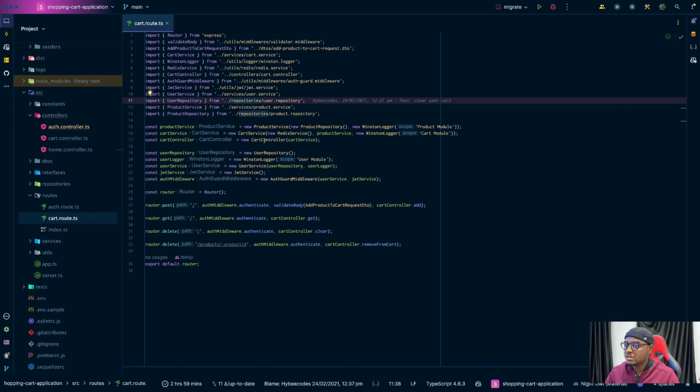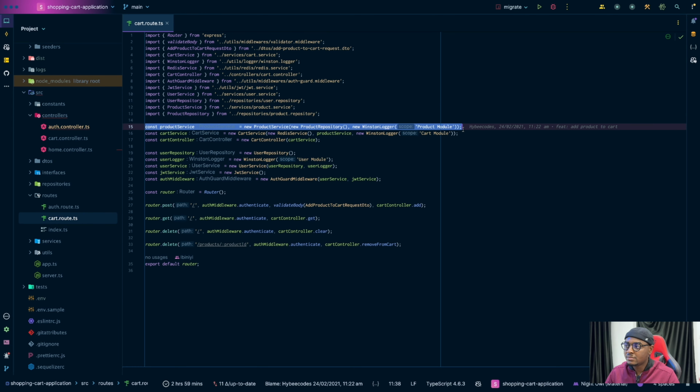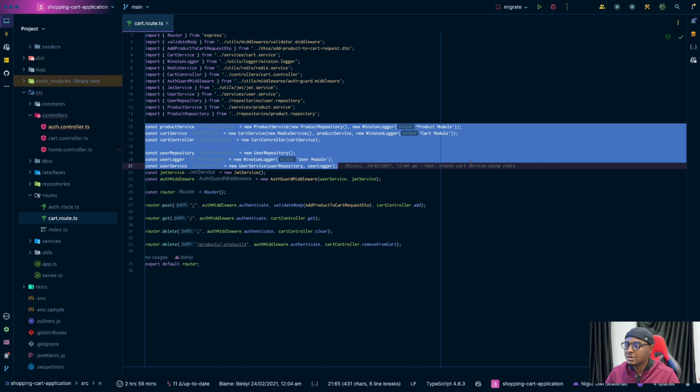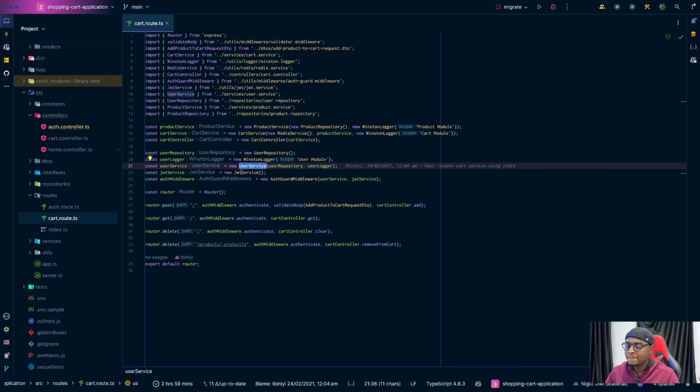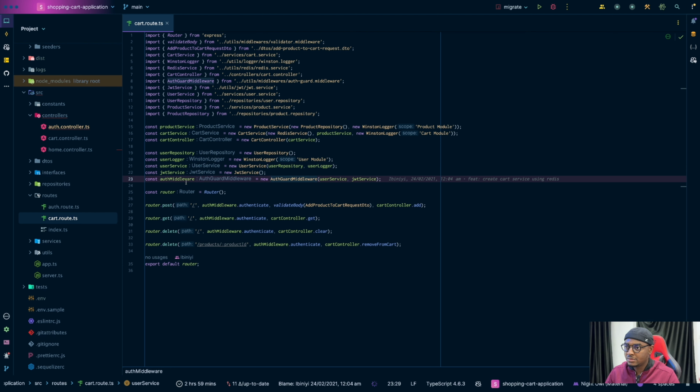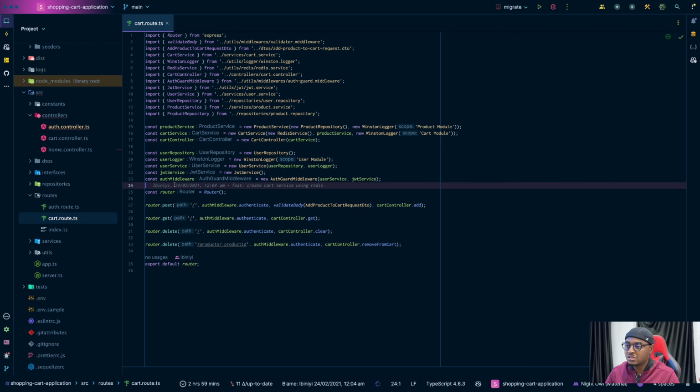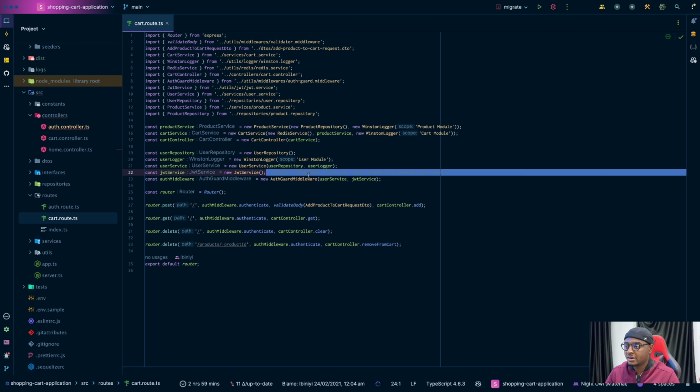So the cat route, as you can see, we did the same thing, right? Initializing the dependencies and then passing them into the service and the controller. So we needed the user service, right? Hold on. So why do we need the user service actually? Okay, we needed the user service for the auth middleware. Exactly.